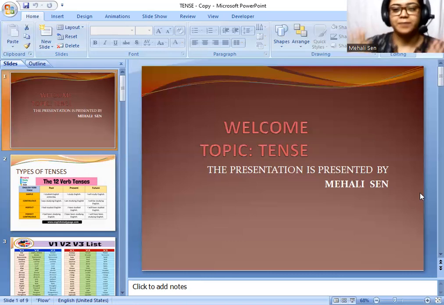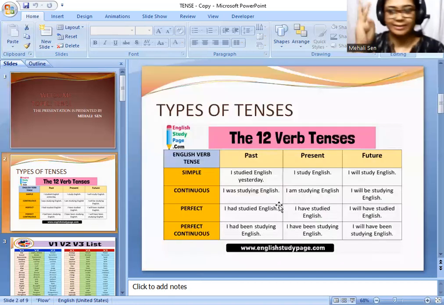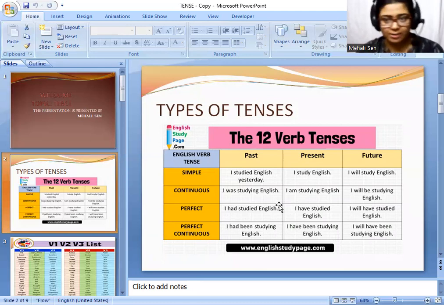Fine. So now, friends, first of all, we have to know there are three types of tenses: present, past, future. Present tense means what? What is going on right now. That is called present tense. What is the meaning of past tense? What had happened. That is called past. What is the meaning of future tense? Future tense means what will be going on. That is called future tense.